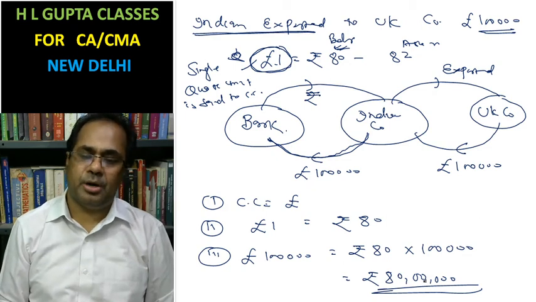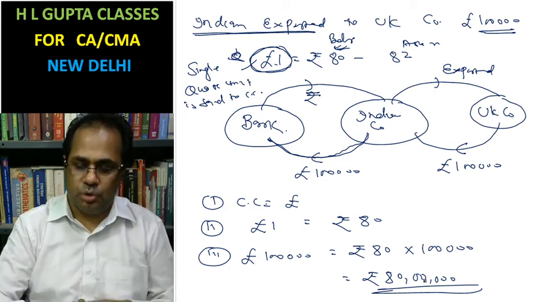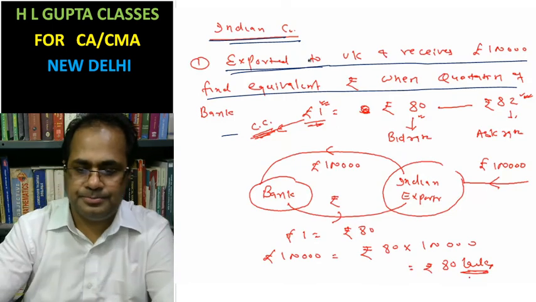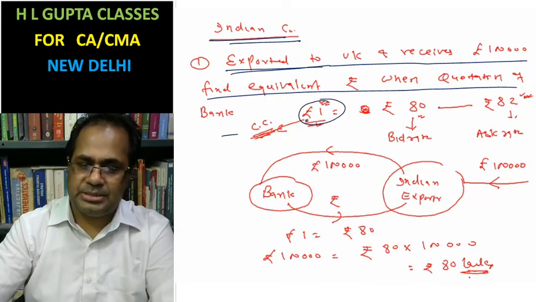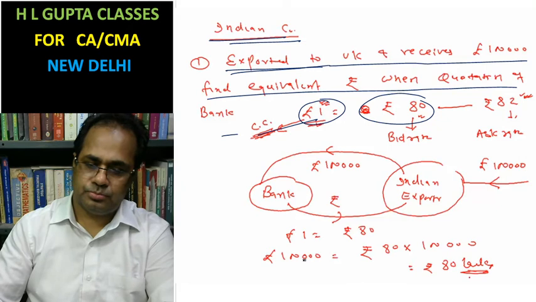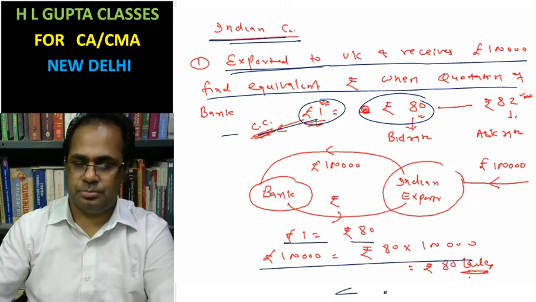This is the way of quotations. Commodity currency is this. Why? Because it is written in a single quote, and that's why the bid rate is applied here.